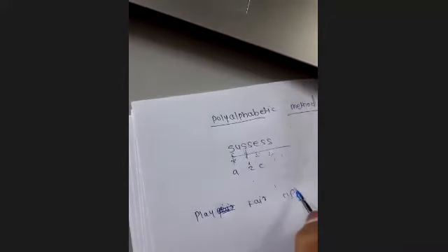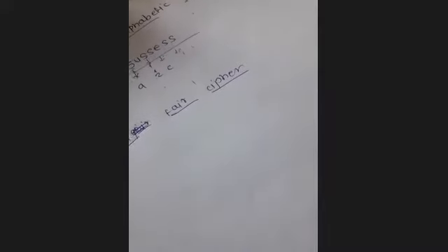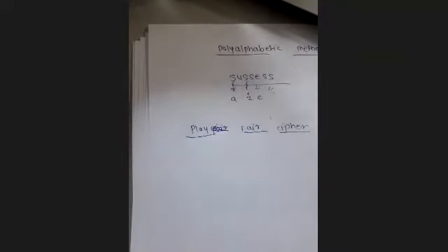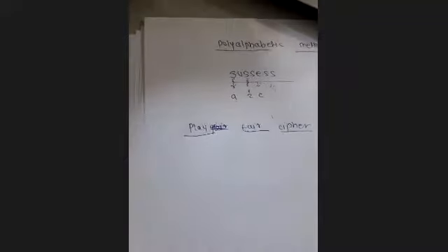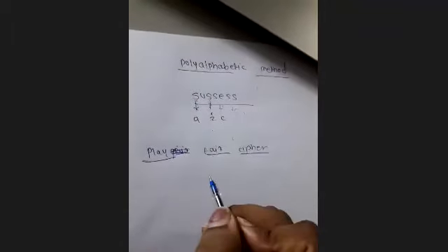Playfair cipher. First, before starting the example, let me tell you some basics behind this Playfair cipher.